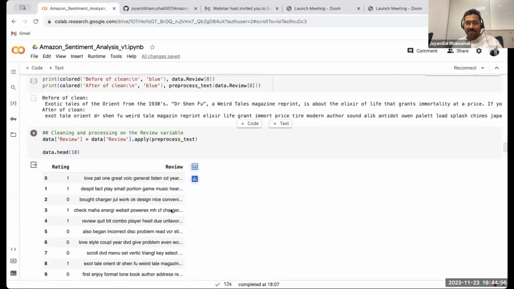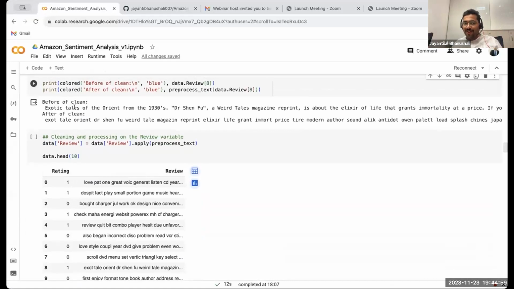Let us take an example. So this is before you clean, where you have "exotic tales of the Orient", and this is after you clean, right? So you'll see a lot of different words because the last two or three characters have been truncated, removed to make it normalized. Yeah, and look at this, Dr. Shen Fu. It has been normalized to this. No capital case, no proper case, no symbols, only alphanumerical characters, all in lowercase, all normalized, so that the text can be as harmonized and as clean as possible.